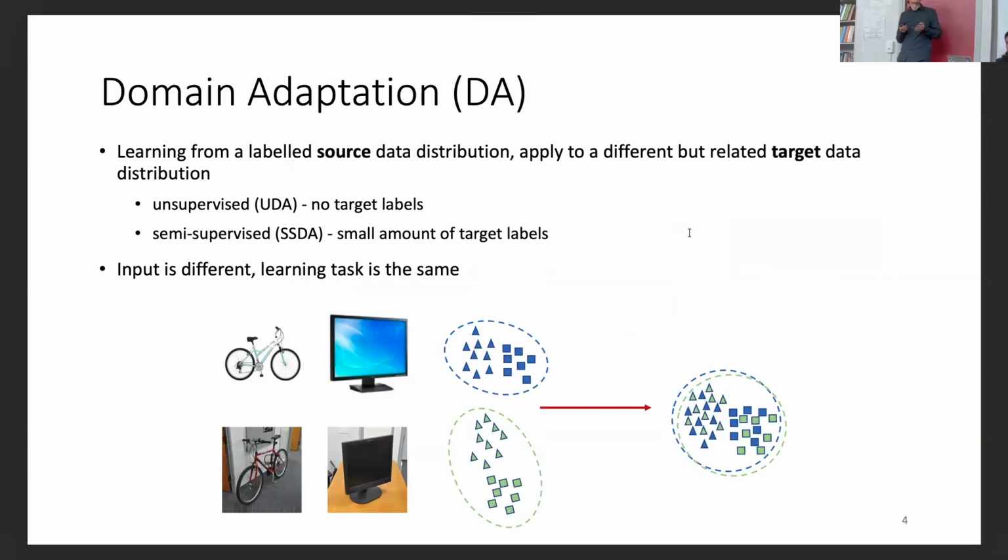Domain adaptation is learning from one data distribution that is labeled, which is called the source. Here we have labels, so we can train a classifier. And we want to apply that to another domain that we call the target, that is either completely unlabeled, so we don't have any target labeled data, or we have a small amount of labels, and we call that semi-supervised domain adaptation. Basically in domain adaptation, we have different distributions of input, but the same learning task. As you can see here, we have the same objects but in different environments, so that produces different distributions, but we still want to classify the same objects.